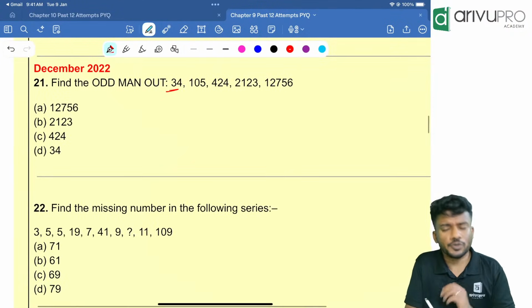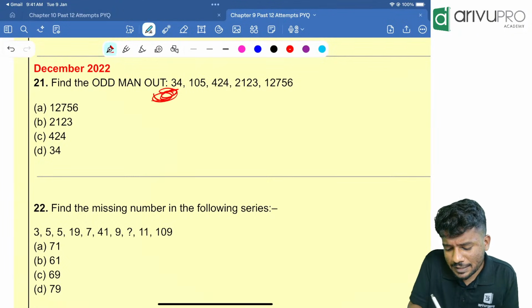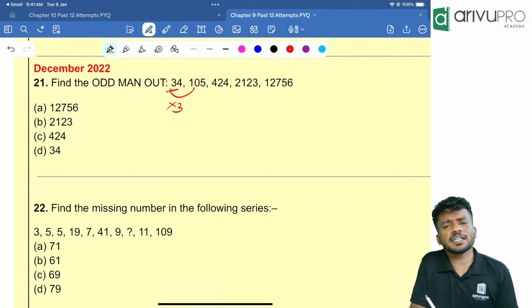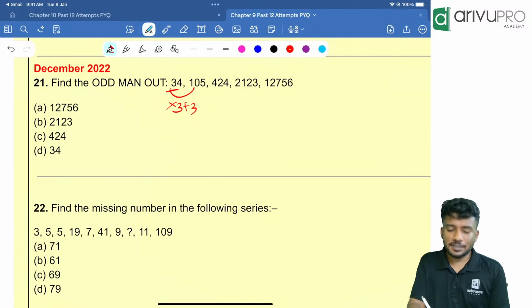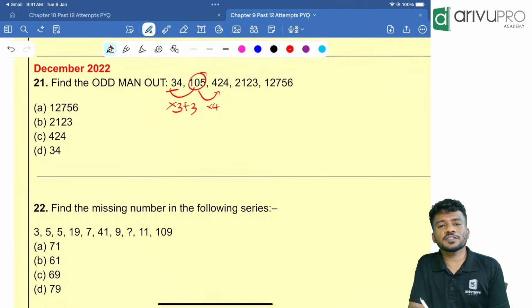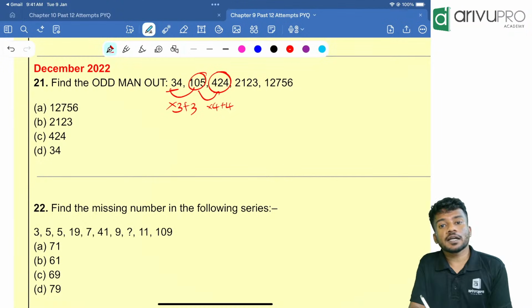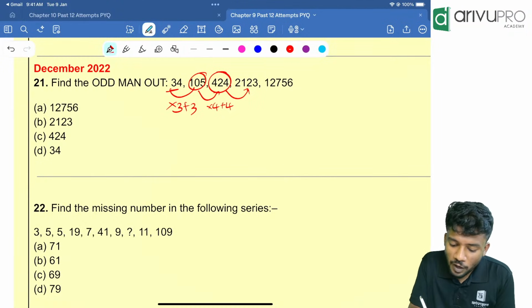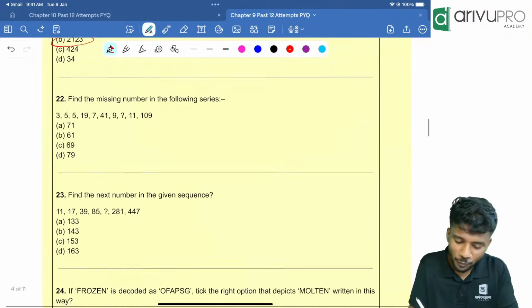So here 34 is becoming 105. 34 becoming 105 means what? 34 into 3. 34 into 3 is 102 plus 3. That is 105. Similarly, 105 into 4 is how much? 420. 420 plus 4 is how much? 424. So people, 424 into 5 plus 5 is how much? That is not anyway will end with 3. That means who is the odd man out? 2123 is the odd man out.